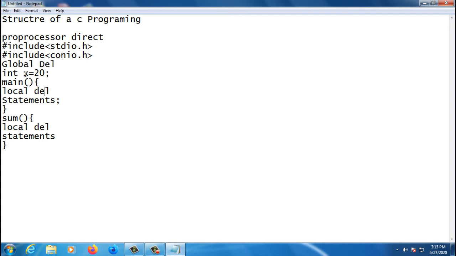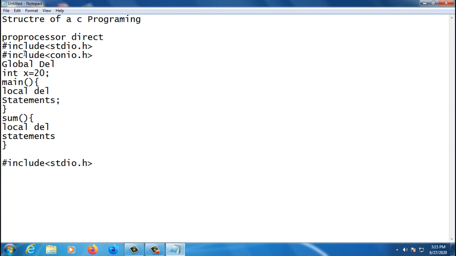Now I want to show you something. Here I want to write a simple program following this structure. That's very simple, you know that. We already have the preprocessor directives, so I'm not going to type them again, I just copy and paste them over here.